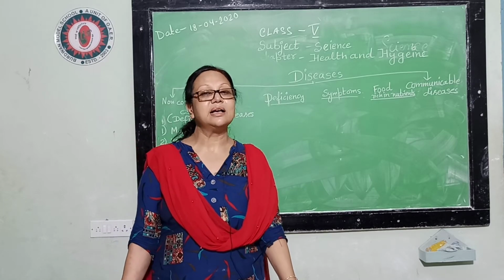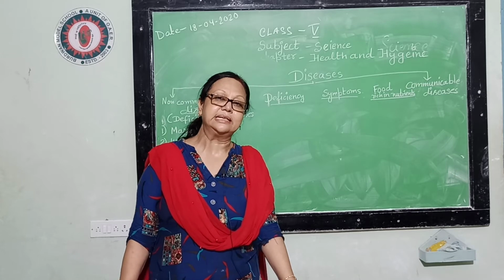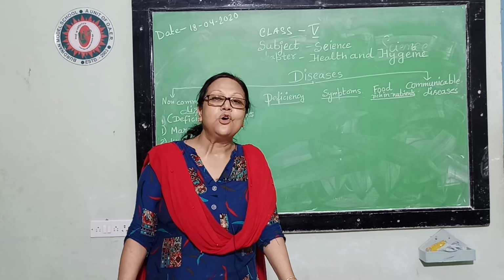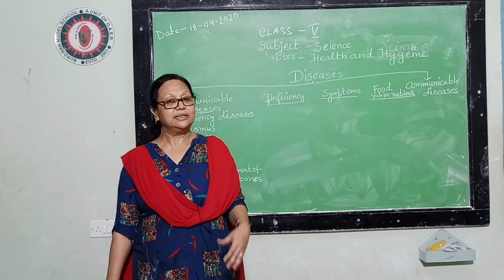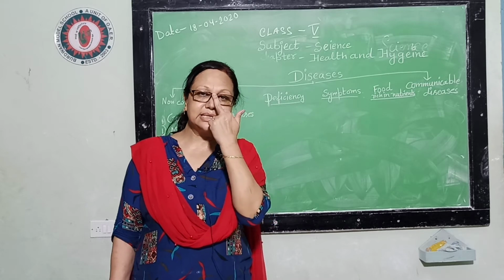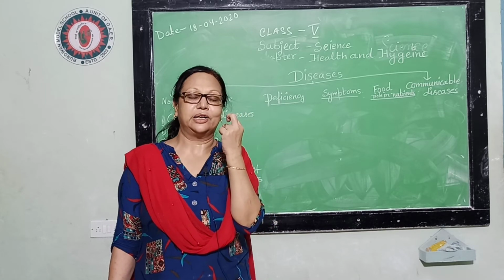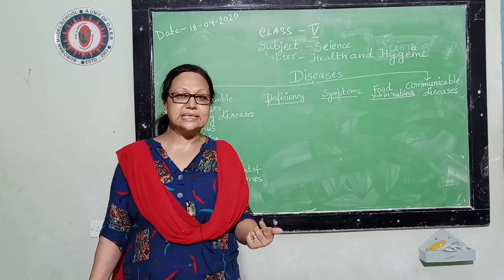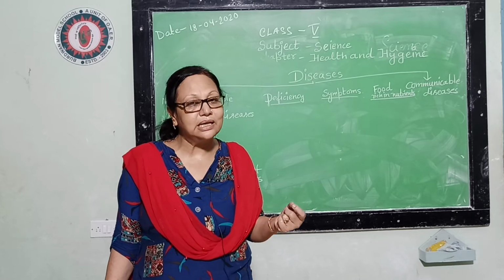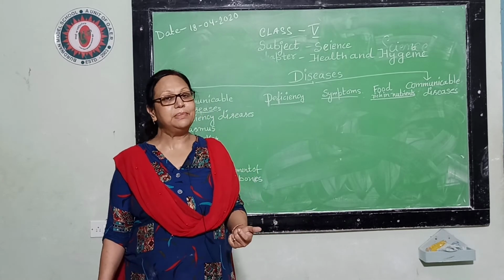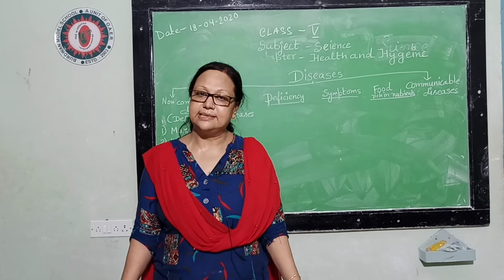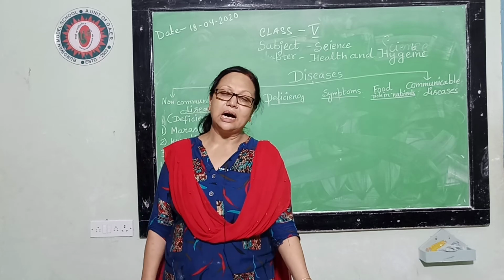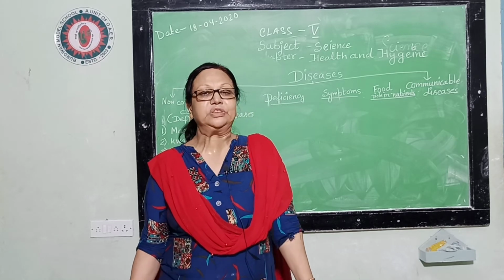Now next one is scurvy. Scurvy is a disease caused due to lack of vitamin C. So what are the symptoms of this disease? In the morning you can see the gums of the teeth being swollen. In this disease, the gum swells and from these gums the blood comes out, or bleeding gums can be seen. We can supply amla, tomatoes and other citrus food for the recovery from this disease.